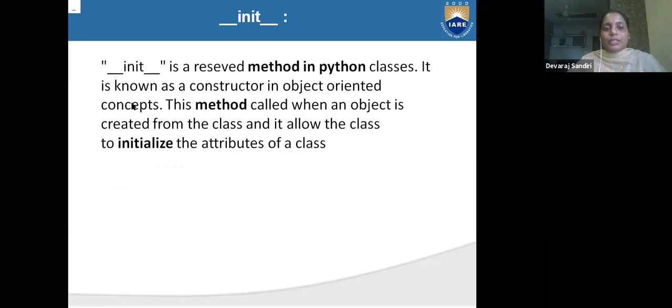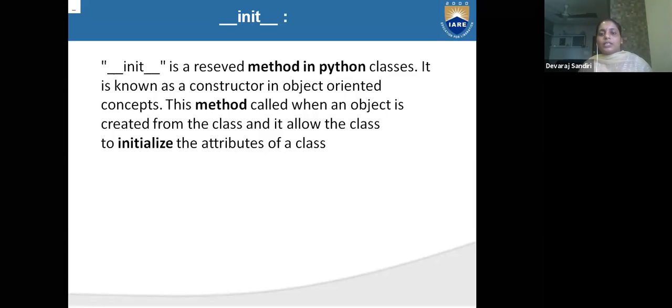What is the init method? Init method is a reserved method in Python. This is a constant method, which means reserved, you have to use it, there is no option. What is its syntax? Underscore underscore init underscore underscore. It is a reserved method in Python classes. It is known as a constructor in object oriented concepts.